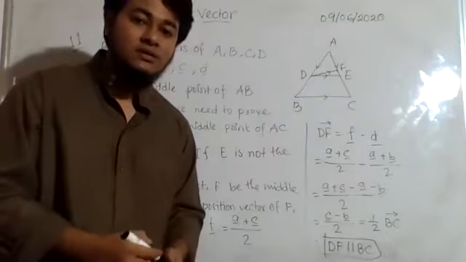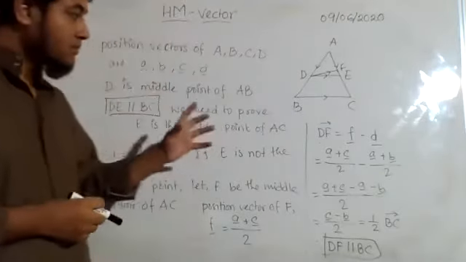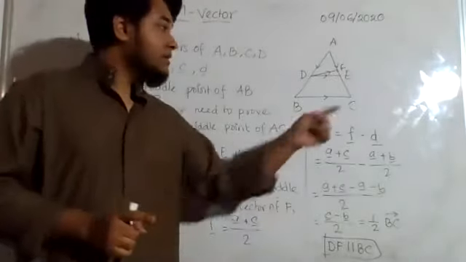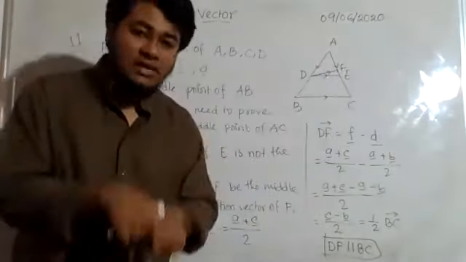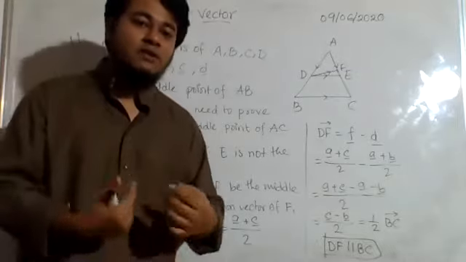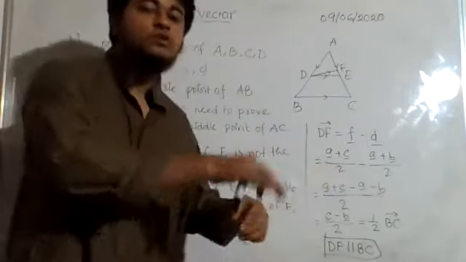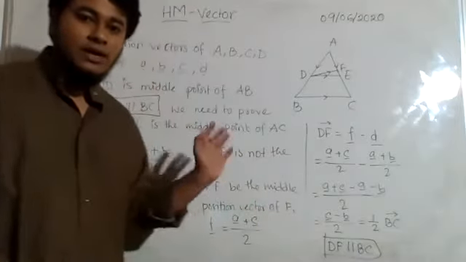They coincide on each other. Okay, so we can say that if DE and DF are the same line, then F and E are the same point actually. As I have considered that F is the middle point and E is the same point as F, so E is the middle point of AC. Anybody have any doubt,